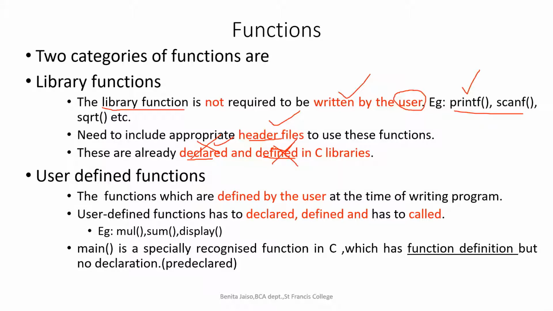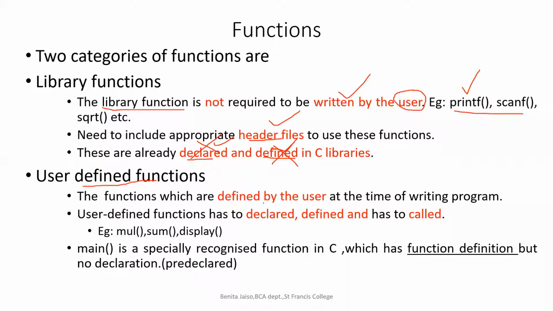So these library functions are there in the C library, and they are categorized and named using some header files. These header files are nothing but a collection of inbuilt or library functions. Now, C also provides the functionality of user-defined functions, and in this chapter we are studying only user-defined functions.